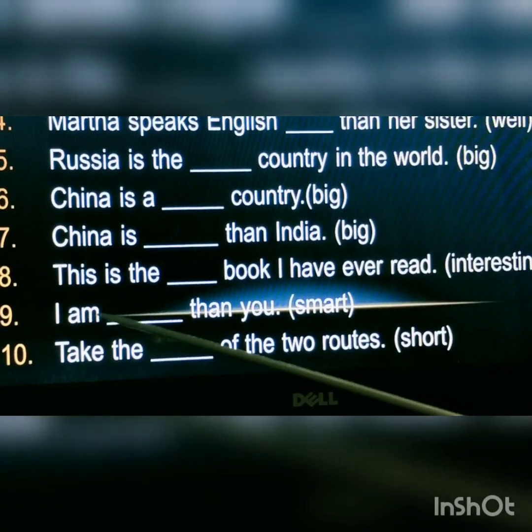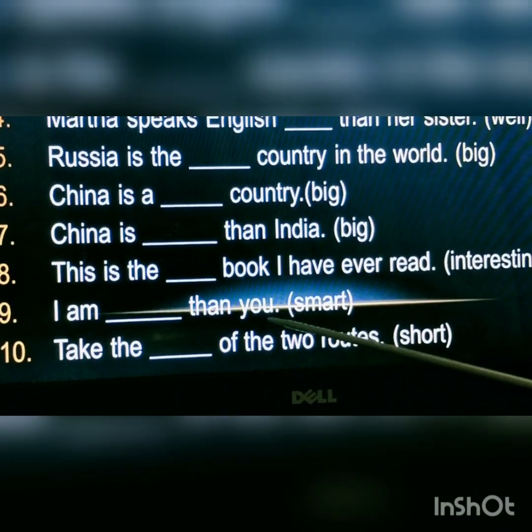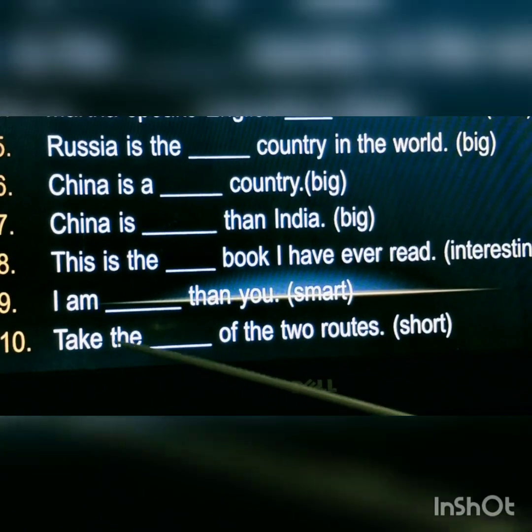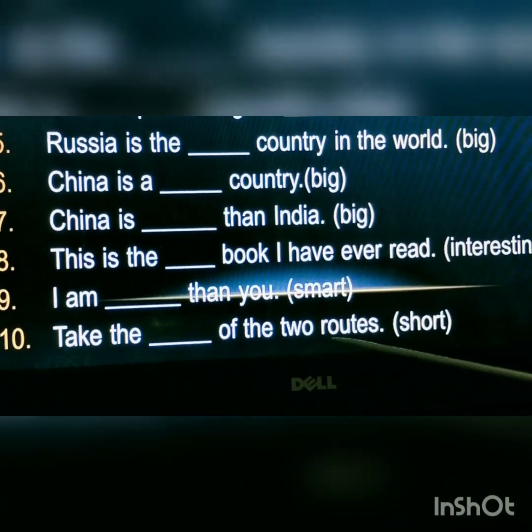Ninth blank, I am dash than you, in brackets smart. Tenth one, take the dash of the two routes, in brackets short.